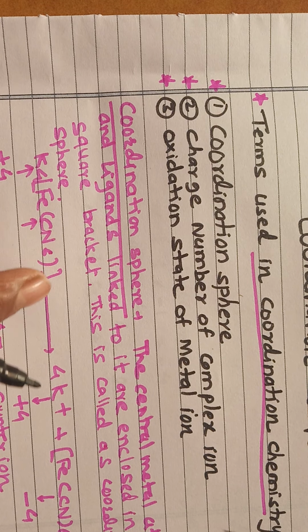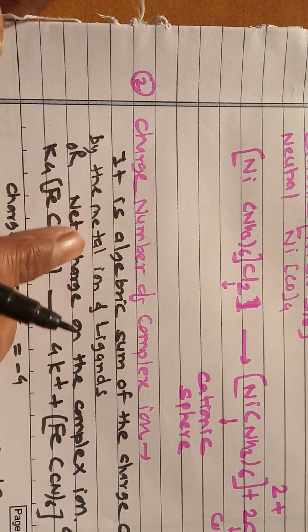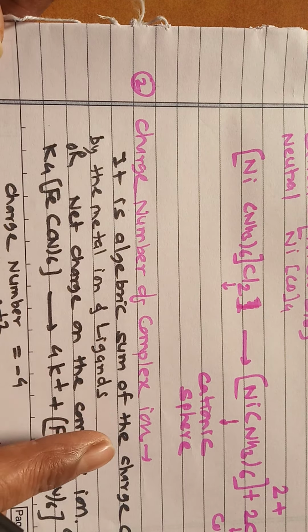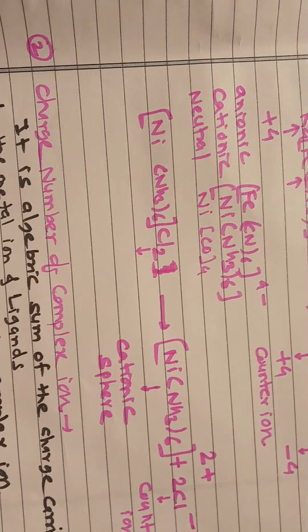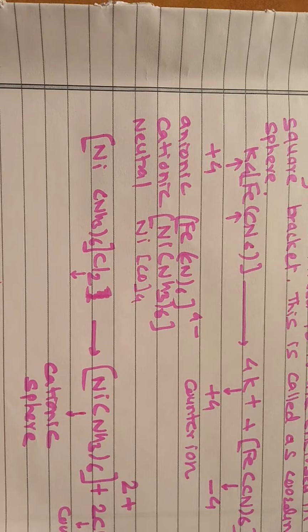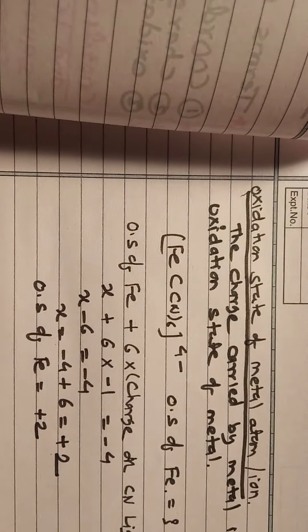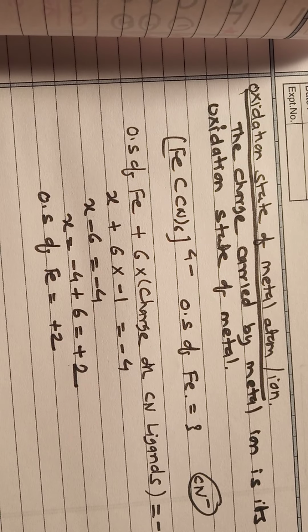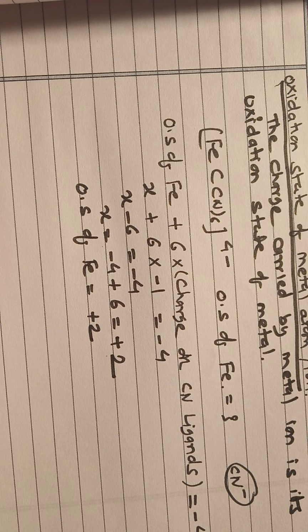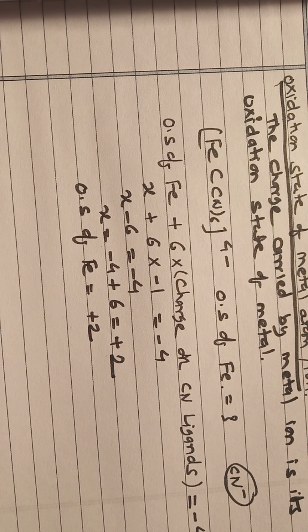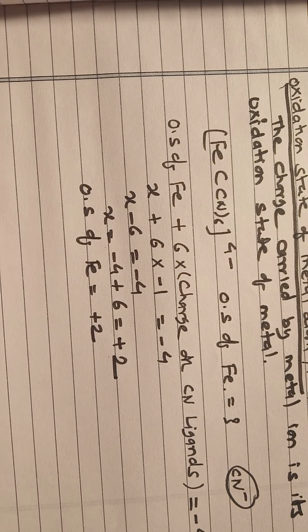Second is the charge number of the complex ion, the algebraic sum of the charge carried by the metal ion and the ligands. And the last one is the oxidation state of the metal atom or ion, which is the charge carried by the metal ion.